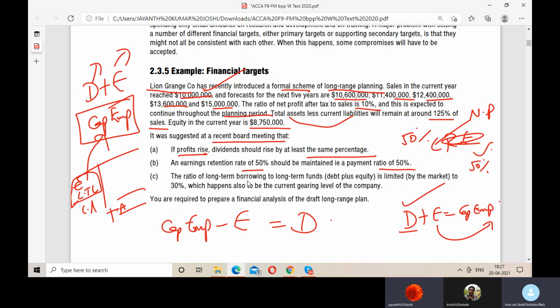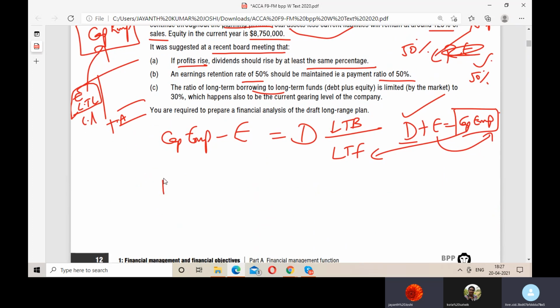Ratio of long term borrowing to long term funds. If I have to say long term funds, can I say capital employed is my long term funds? Am I right? Yes, sir. And they are saying the long term borrowing, that means the debt. They are saying debt by capital employed, or debt by debt plus equity.